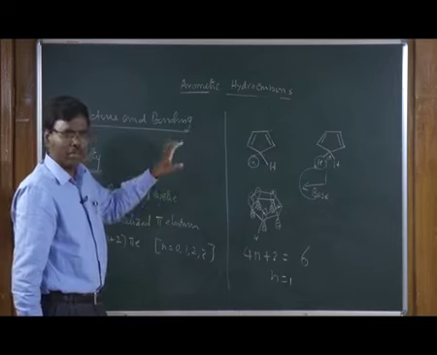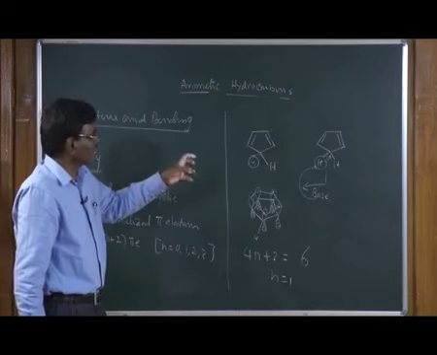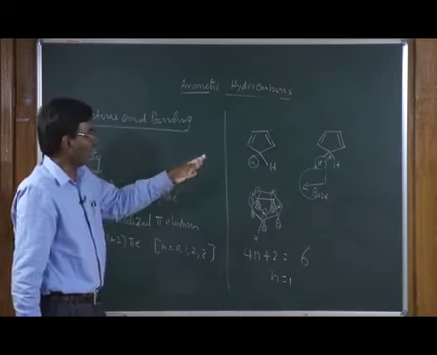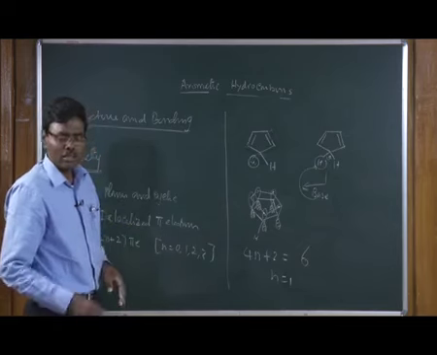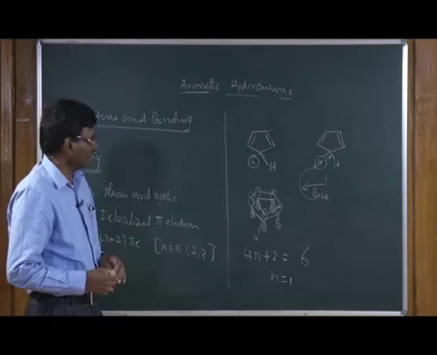And it is not a benzene, but this compound is aromatic, and this is called a non-benzenoid compound.